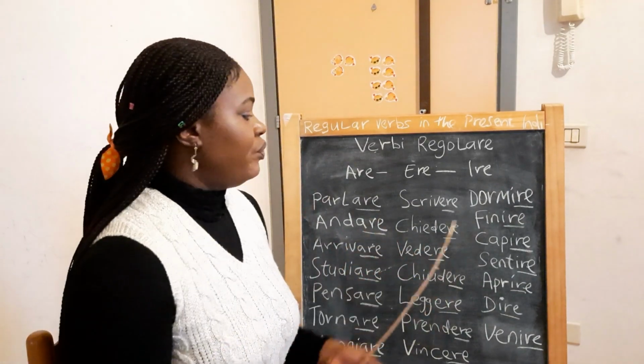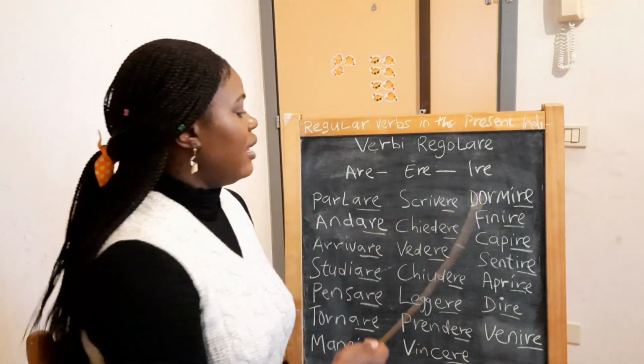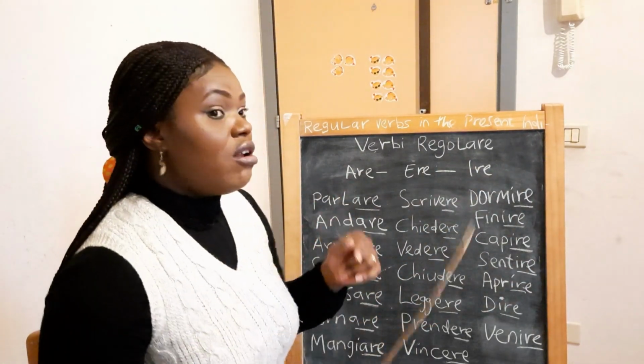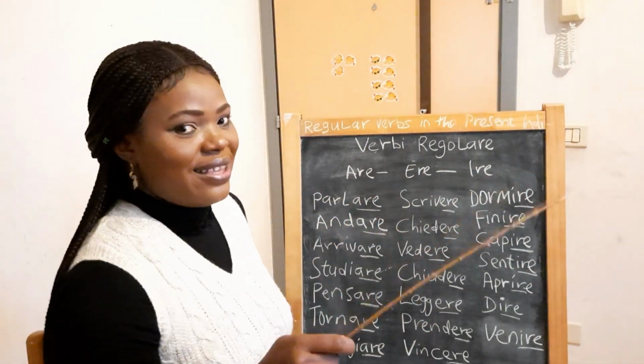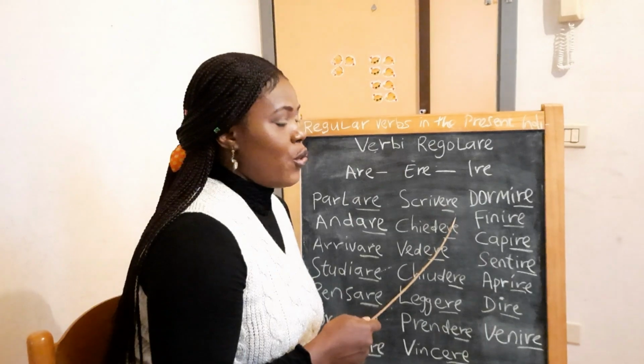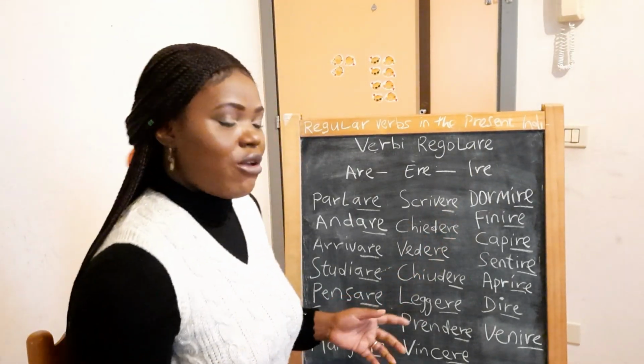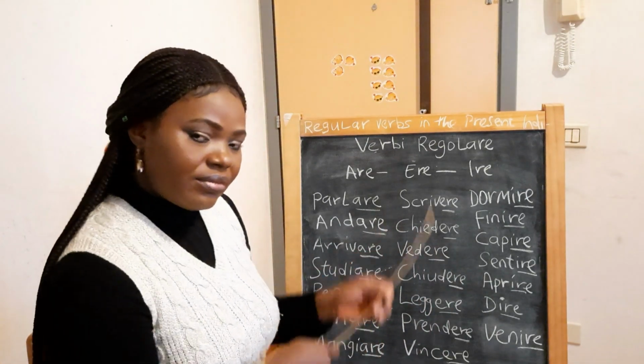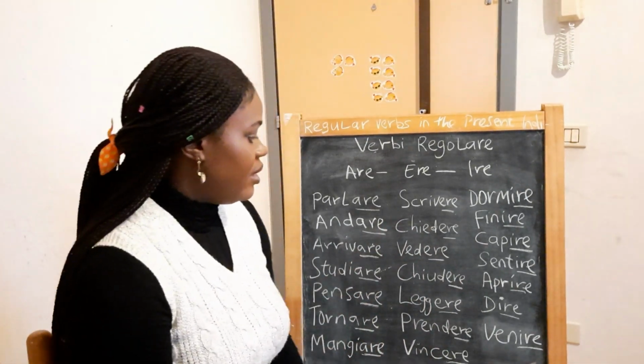We write. Voi scrivete. Here you put ete. You write. Loro scrivono. They write. You put ono. That's where you change these conjugation verbs.